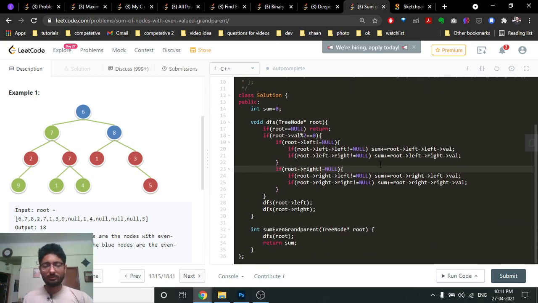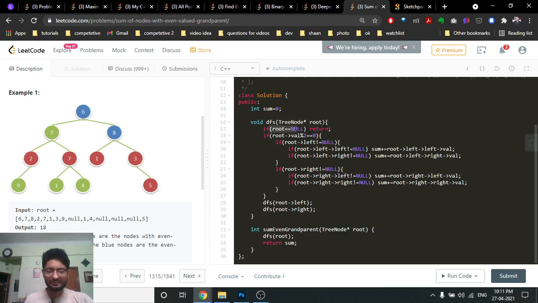What you can see in this problem is that I have made this DFS function, and to do the total summation, because the summation should remain with us, I have made a global sum variable. Then this is the DFS function, which is the traversal over the tree. You can name it anything. I just commonly write DFS. It's not actually DFS, but yeah.